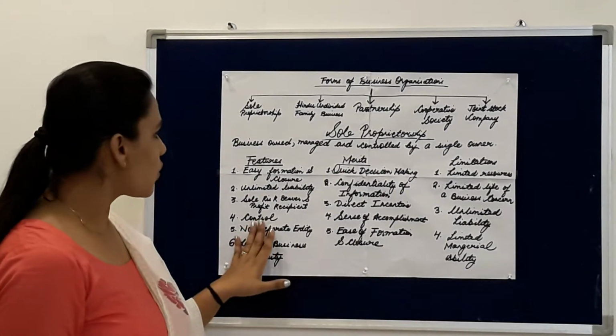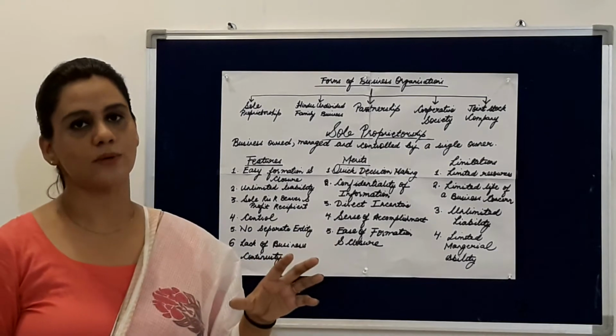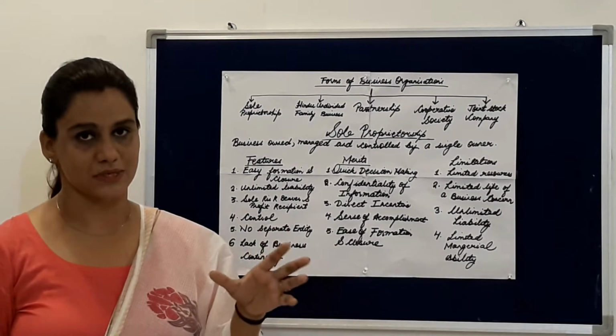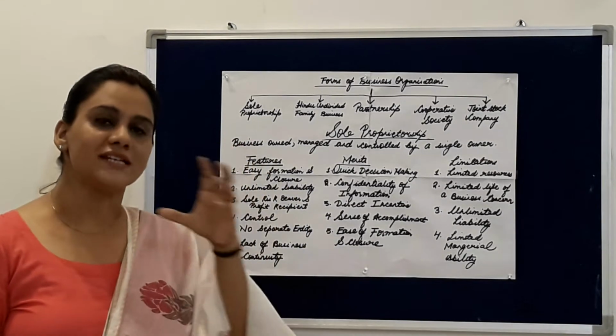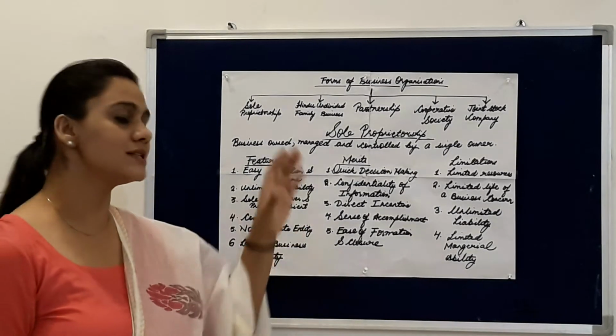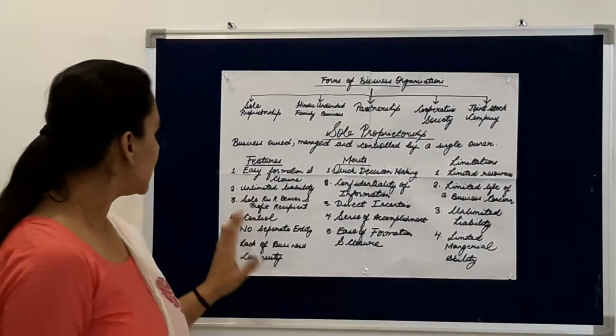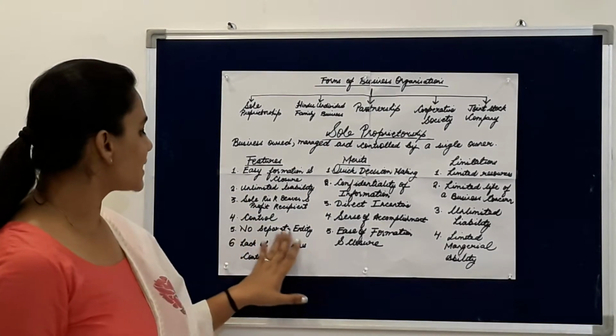Then comes control. Control means there is no one to share the control because a single person is running the business. So whatever decisions are taken regarding the business are taken by the single owner, that is the proprietor himself. The next feature is no separate entity.